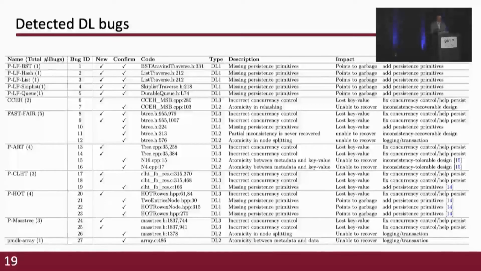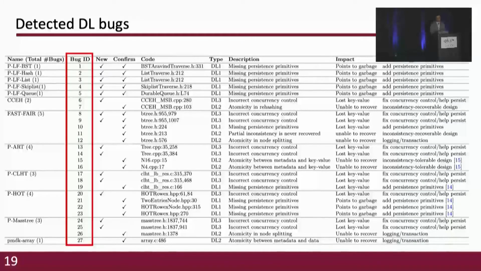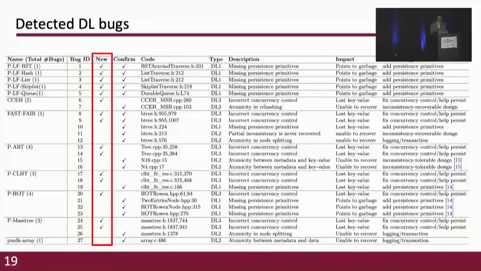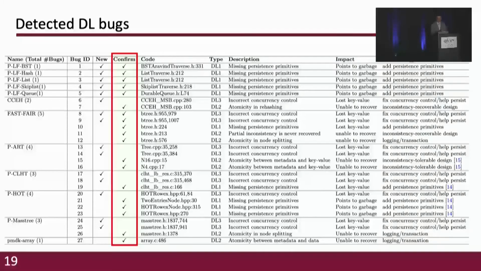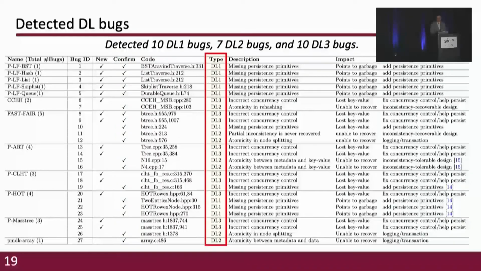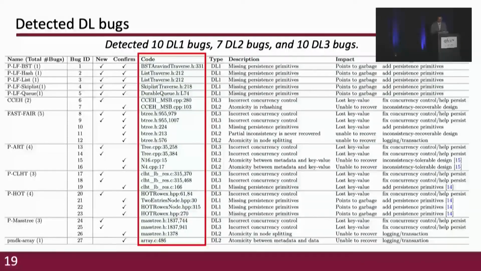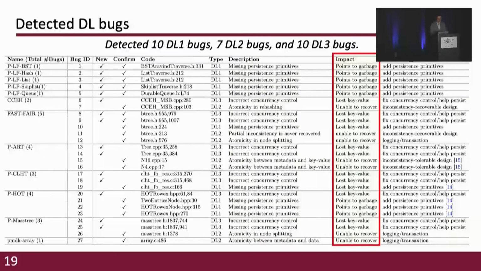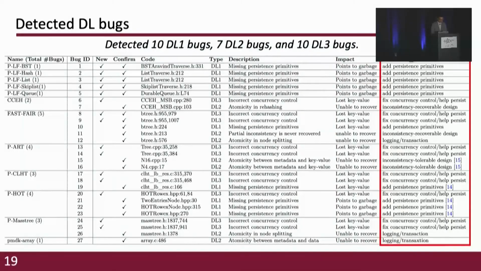The first question, can Durinn detect new bugs? In total, we detected 27 bugs from 12 data structures, and 15 bugs are new bugs. 7 of them have been confirmed by the developers, and there are 10 DL1 bugs, 7 DL2 bugs, and 10 DL3 bugs. We also report the code location, description, impact, and fixing strategy for each bug.